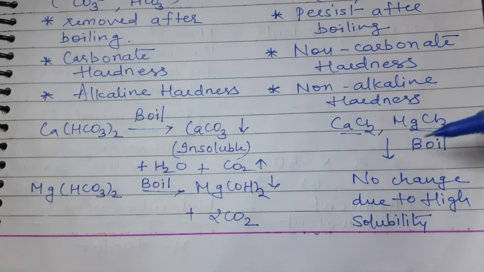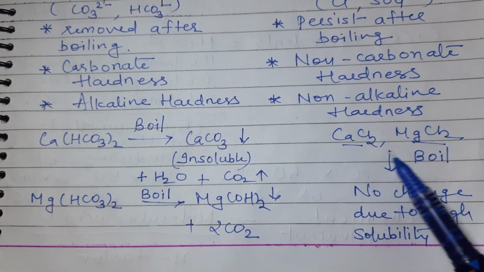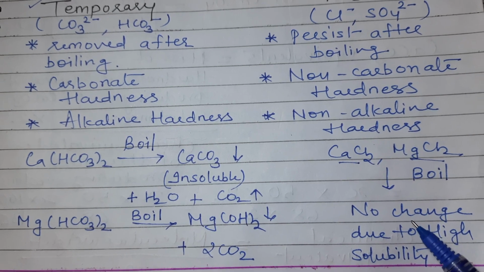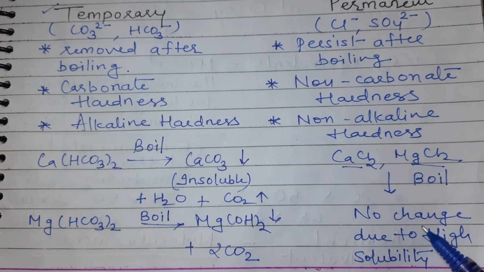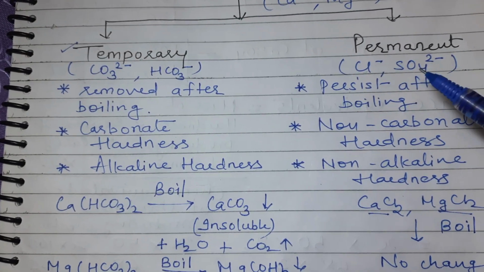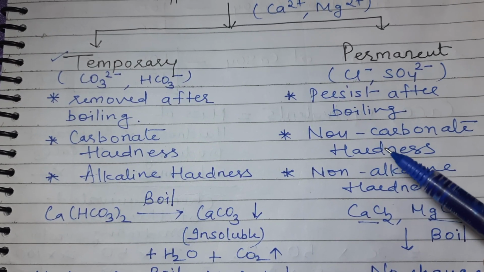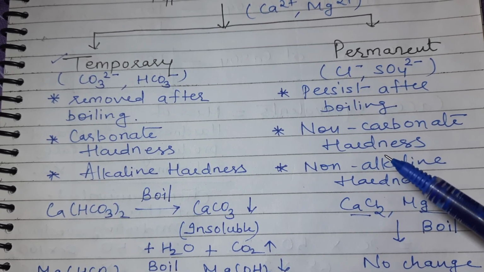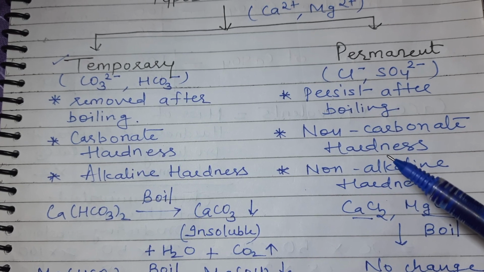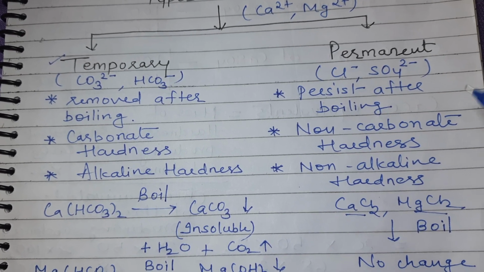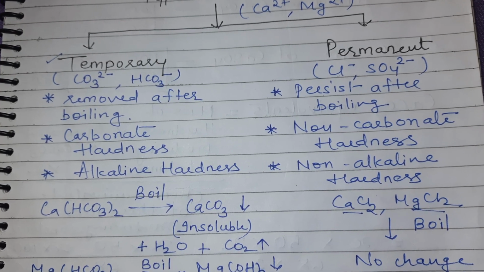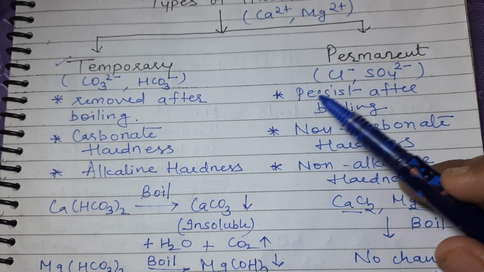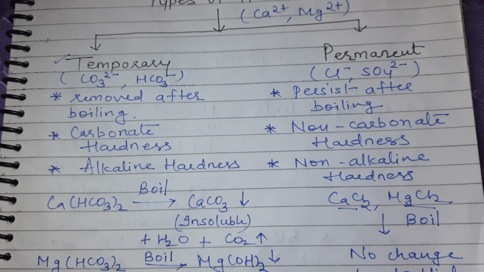Actually, when you boil the water, these salts are highly stable and they never decompose. And since they are highly soluble as well, there is no change and the hardness persists. Since it is in the absence of carbonate ion, it is also known as non-carbonate hardness. Even if carbonate is not present, still we have hardness, so it is non-carbonate hardness. And it is also known as non-alkaline hardness because these ions are not imparting alkalinity to the water.